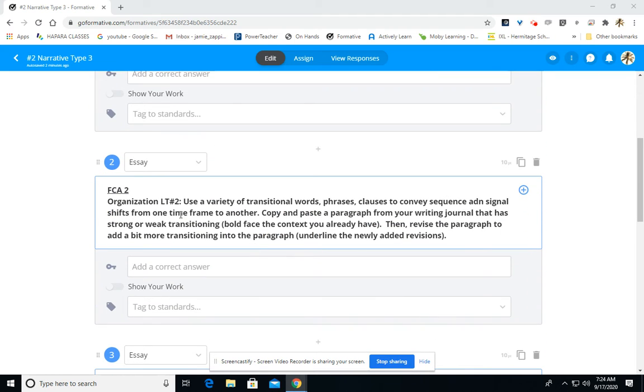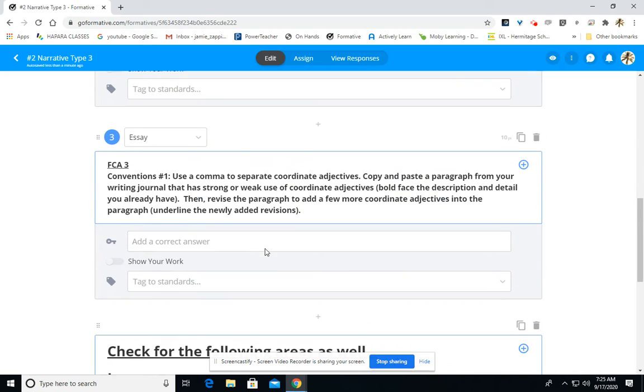For FCA number 2, organization learning target number 2, we're looking at how you're transitioning the passage of time. Make sure that you are transitioning the passage of time within your piece properly by having those signal shifts from one time frame to another. Find a section of your piece to copy and paste into this answer choice that may be weak or strong with your time transitioning. Boldface the transitions you already have, but remember, make sure you revise by underlining. Maybe you change out one transition to a better choice for your transitioning of time, whatever you need to do there, but I want to see some boldface, but also some underline as well within your piece.